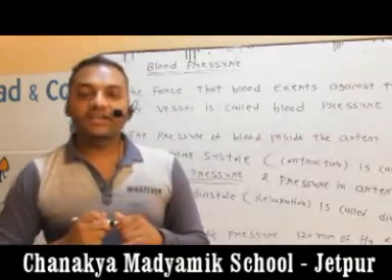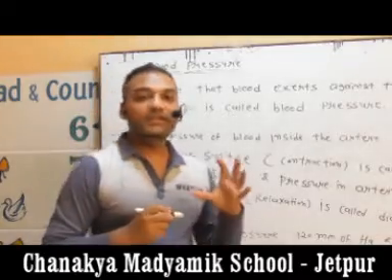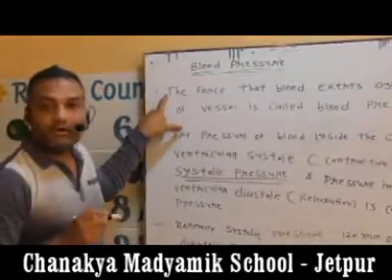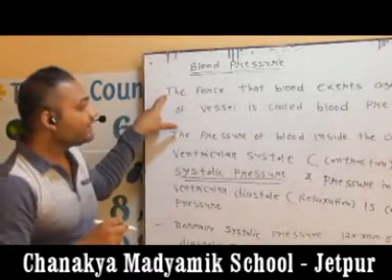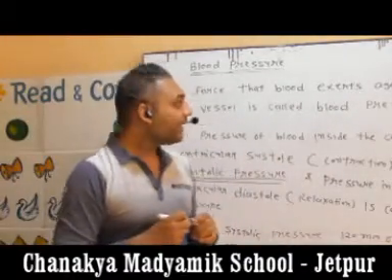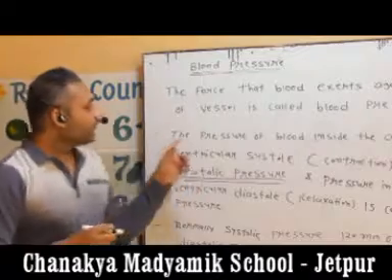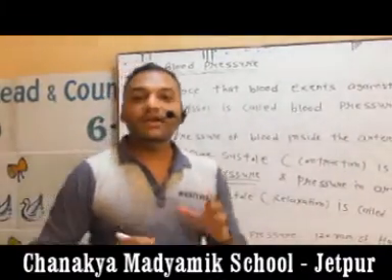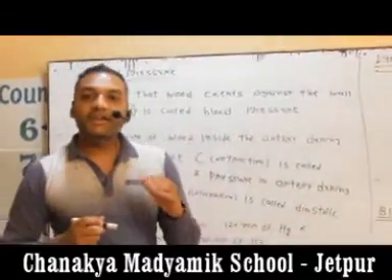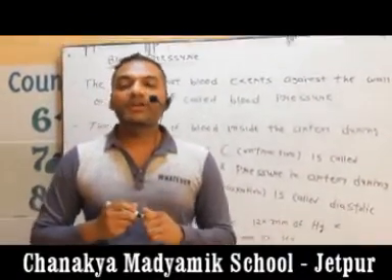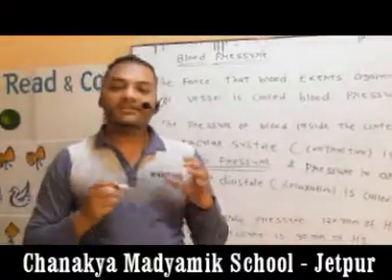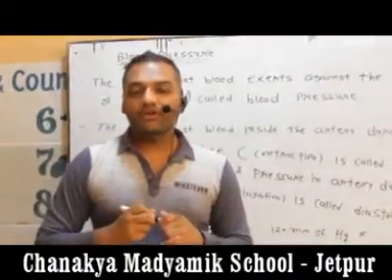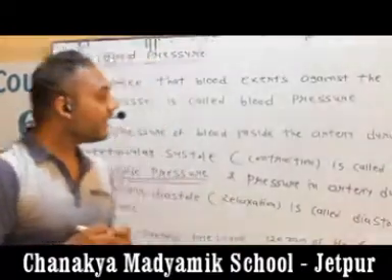The wall of the vessel is flexible, and the force each time against the wall is called blood pressure. Pressure inside the vessel during contraction, meaning while blood enters our vessel, the vessel feels relaxation and the blood exerts force on the wall, is called blood pressure.